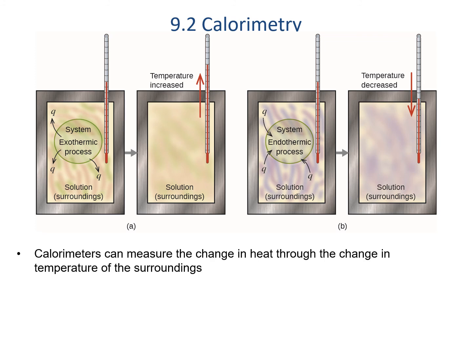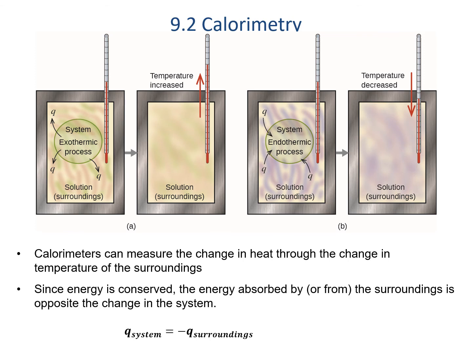The water solution and the reaction need to be isolated from everything else that's outside, so energy isn't gained or lost except due to the reaction. If that system is well insulated, then the heat that is gained or lost by the system will be the opposite of what we observe in its surroundings. The temperature change in the water will be the opposite of what happened in the system. We can calculate that using the specific heat of water, the mass of water that's in the system, and the change in temperature. Note carefully that the sign changes between the system and the surroundings.